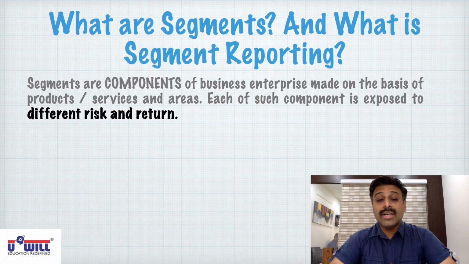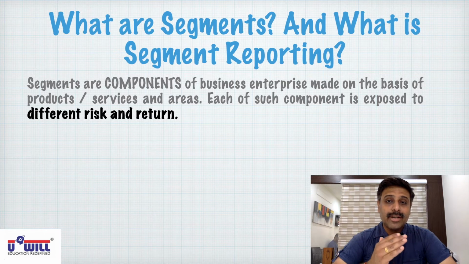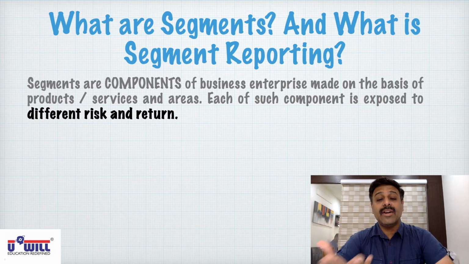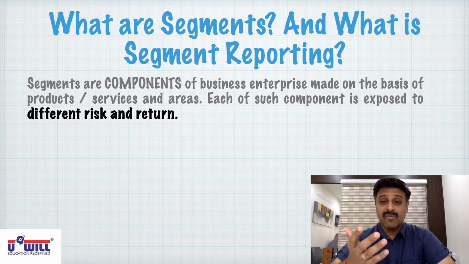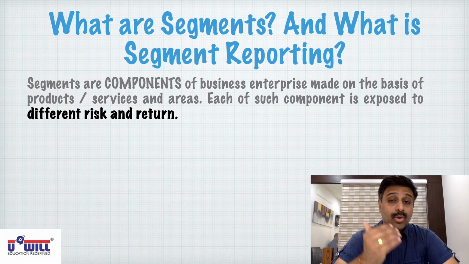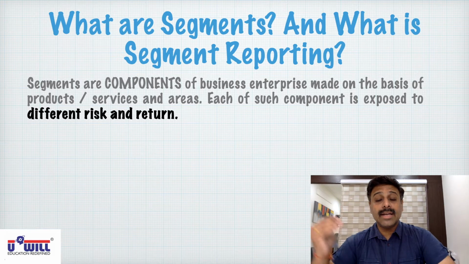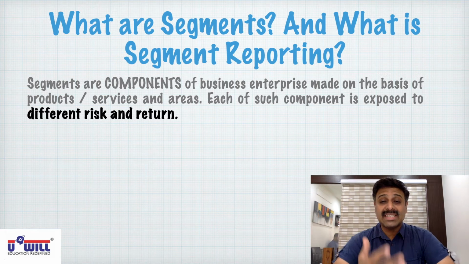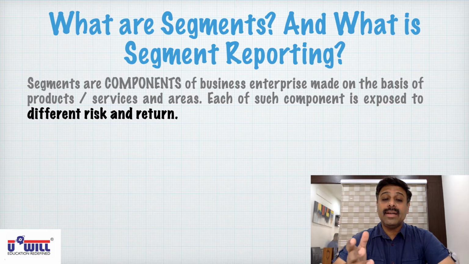And each of such component is exposed to different risk and return. You'll agree that the risk and return in schooling section is different. The risk and return in professional CA, CS is totally different. Returns are also different. Risks are also different. Chances of passing percentage in those professional studies is very less. So they are exposed to different risk and return. Same way, if we talk about ITC company, hotel industry they operate. The risk and return in hotels is totally different. The risk and return in cigarette sector, tobacco sector, is totally different. The risk and return in FMCG, fast moving consumer goods which they sell, like biscuits, etc., is also totally different. So risk and return in each product is different and each area is also different.